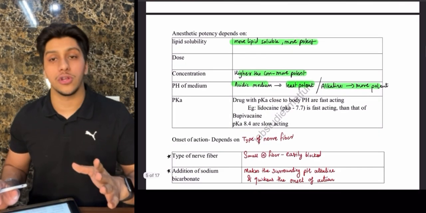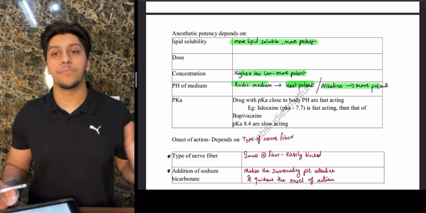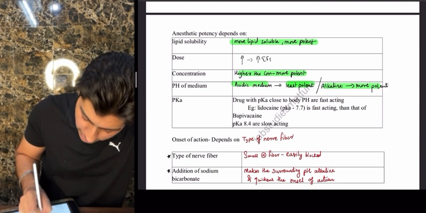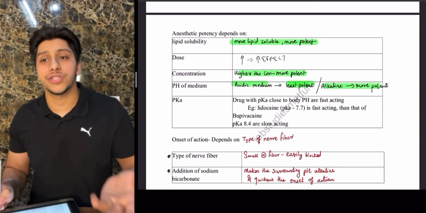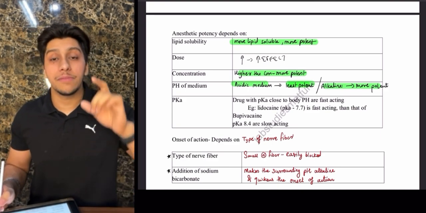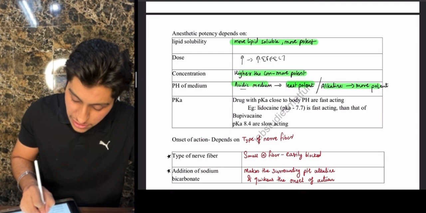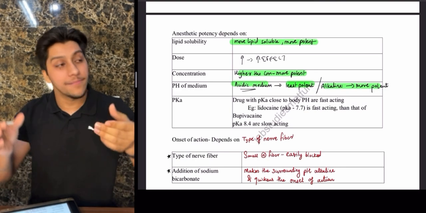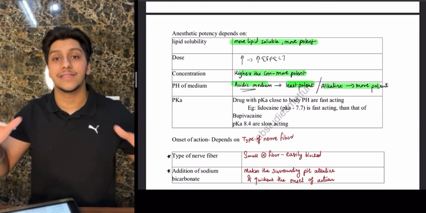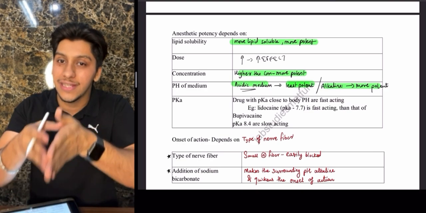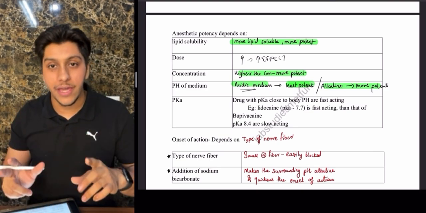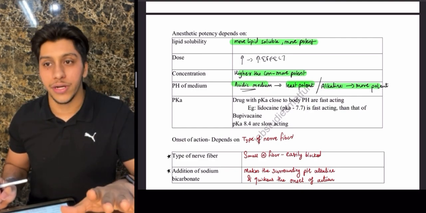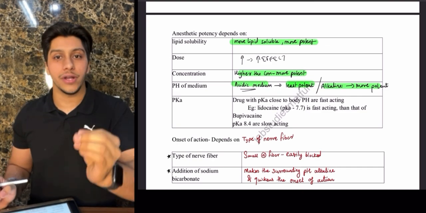If I talk about lipid solubility, the more lipid soluble the drug, the more potent it is. Dose: the more the dose, the more the effect. Again, same thing: the higher the concentration, the more the potency. If the pH of the medium is acidic, which means it is going to be less, the drug is going to get dissolved in the blood itself and does not reach the channel. If it does not reach the cell, there won't be blockage of the sodium channel. Thereby, whenever you have any acidic medium, for example pus, the effect of the drug is going to be less potent. If you have an alkaline medium, the effect of the drug is going to be more potent.